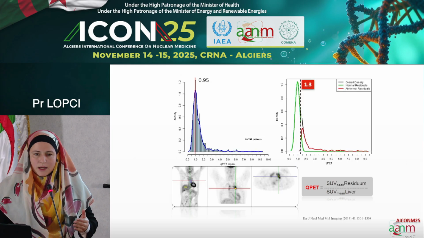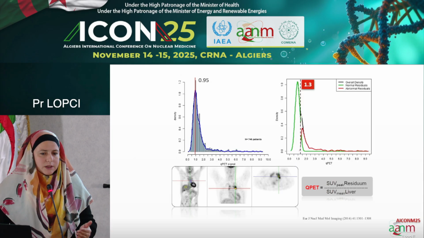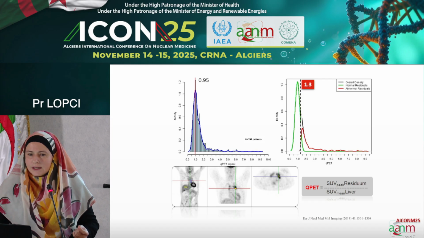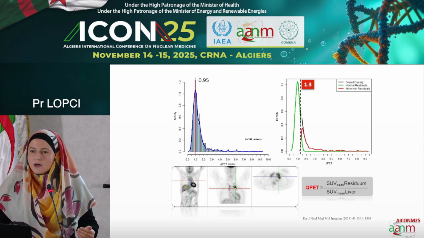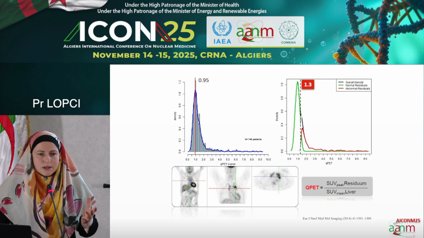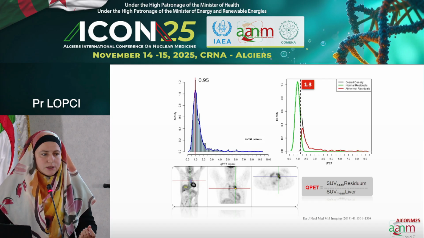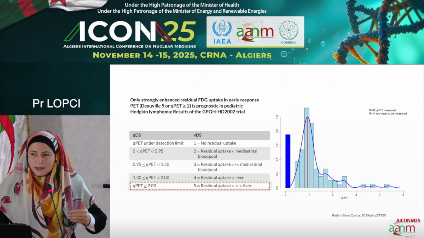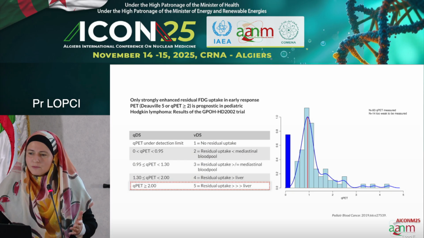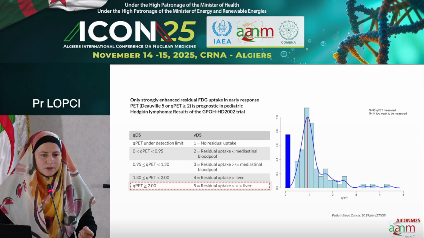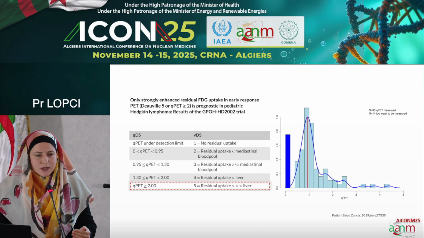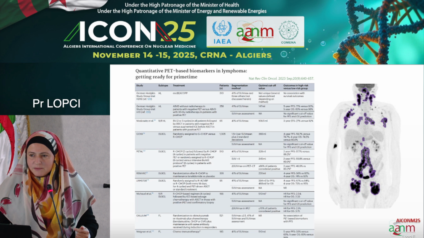And actually, by using this continuous value, because it's not discrete like the Deauville score, you can say that 0.95 is negative and 1.3 can be considered positive, which is slightly above the uptake of the liver, which is exactly what we want, as a quantification, to say that there is no response. And they could also give the indication for Deauville 5, which some groups say is twice the uptake of the liver, some say 3 times the uptake of the liver. So this way, they give the precise indication of the uptake.